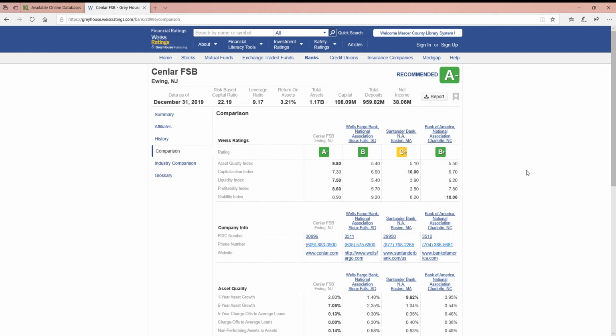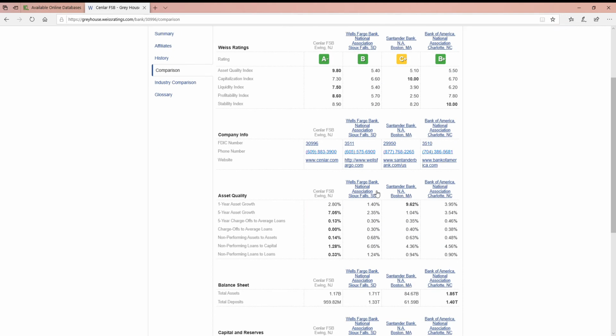So you've got the ratings laid out, and you'll see that the differences in the ratings, or the items that were used to obtain those ratings, are highlighted in bold text. So as you're looking at asset quality, you can see which is the top, and capitalization index and whatnot. As you're going through the data, you'll see these bold areas showing you which is the higher of all of them.